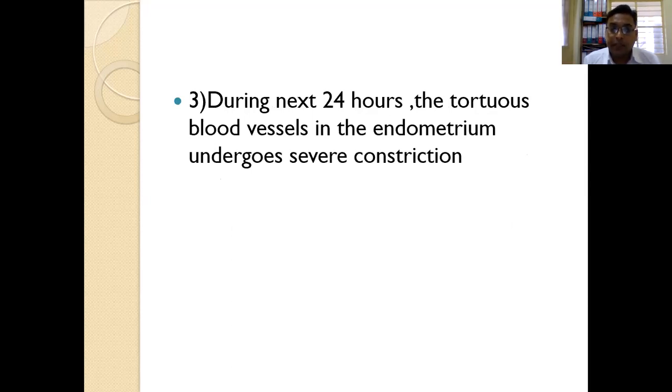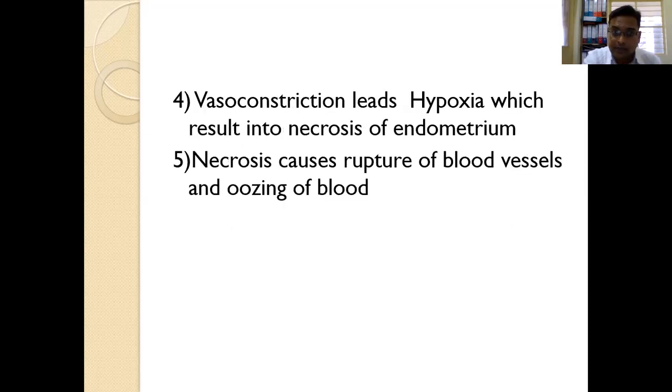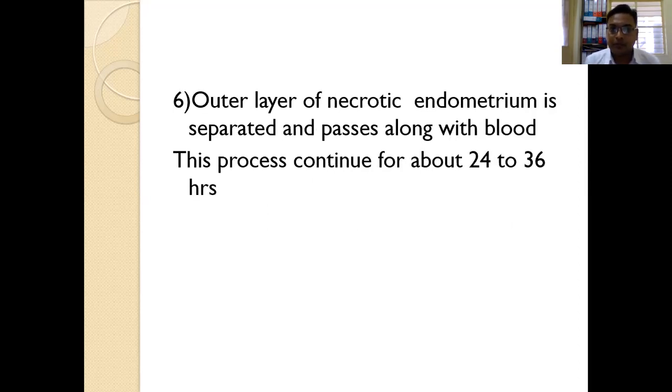They go into severe constriction, and because of the constriction of the uterine blood vessels, hypoxia, that is less blood supply, occurs, and that results in necrosis of the endometrium. This necrosis causes rupture of blood vessels, and oozing of blood occurs. The outer layer of necrotic endometrium is separated and passes along with the blood, and this bleeding continues for about 24 to 36 hours.